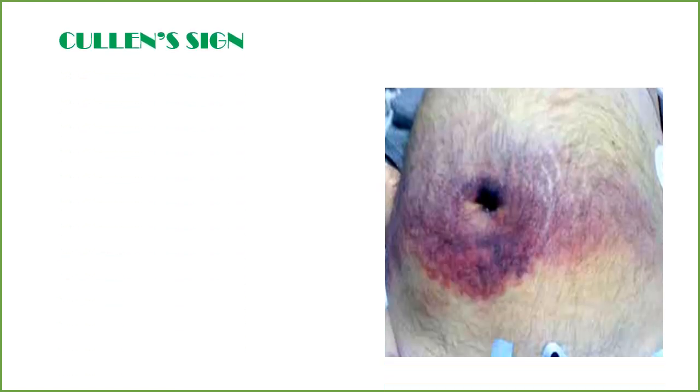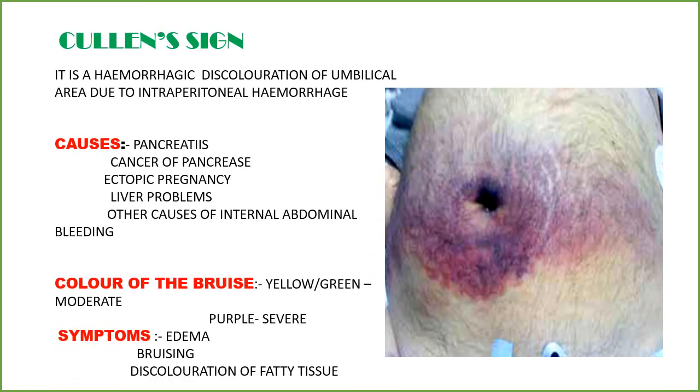Cullen sign. Now, Cullen sign is a hemorrhagic discoloration of the umbilical area due to intraperitoneal hemorrhage. The causes may be pancreatitis, cancer of the pancreas, ectopic pregnancy, liver problems, or any other causes of internal abdominal bleeding. There are different colors of bruises depending on the time. Yellow and green are moderate, purple may be a severe condition. Symptoms included are edema, bruising, and discoloration of the fatty tissue.